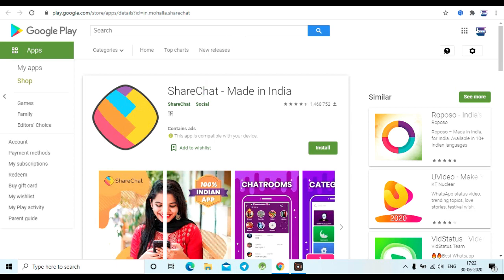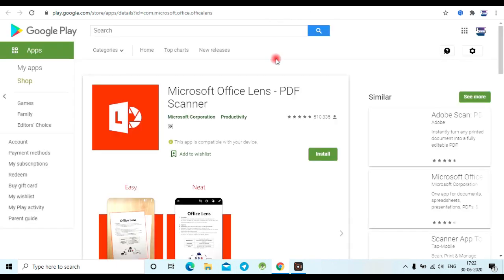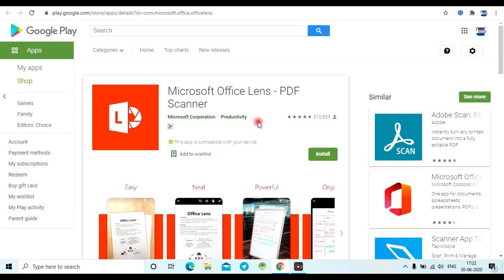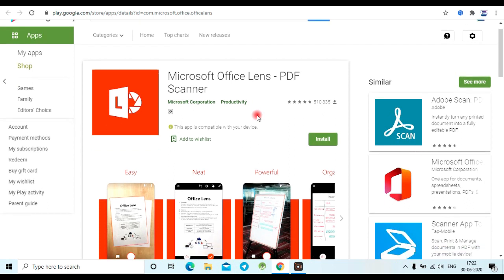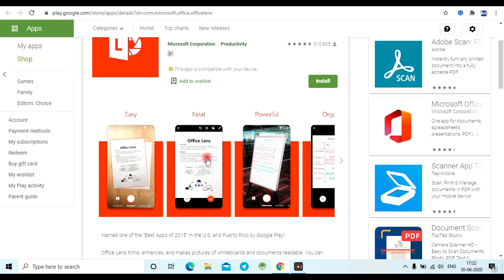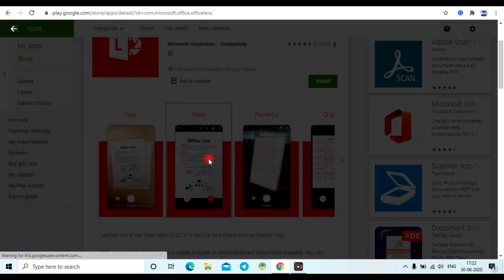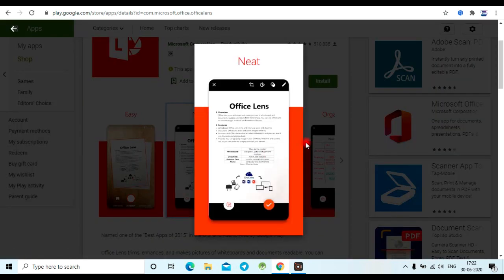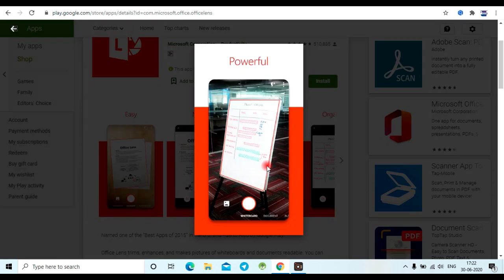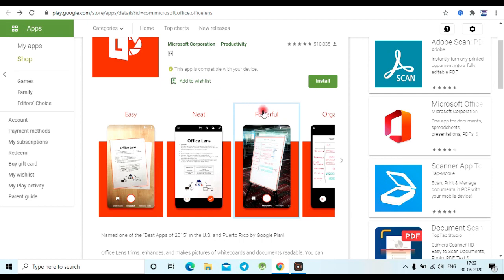Basically, friends, we use Cam Scanner for scanning documents. Cam Scanner is banned. The best alternative app is Microsoft Office Lens. You can scan PDF files and use this. As you can see here, it is also one of the best apps, friends. It has more options than Cam Scanner. Once you install it, you can check it.